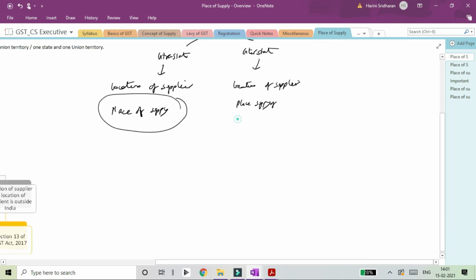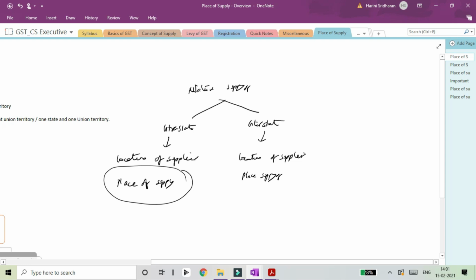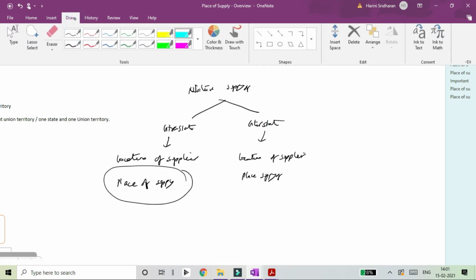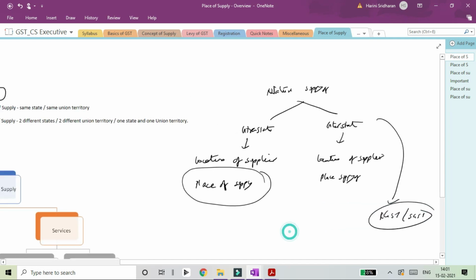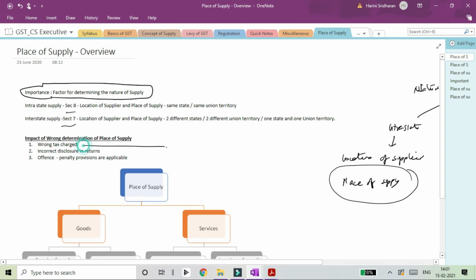Or rather, if you have treated an interstate transaction as an intrastate transaction, then you will start charging CGST, SGST for an IGST transaction. So the first impact is that you will have a wrong tax amount that is being charged.